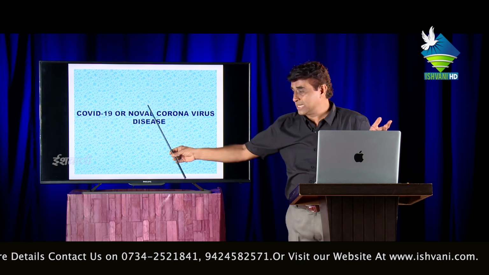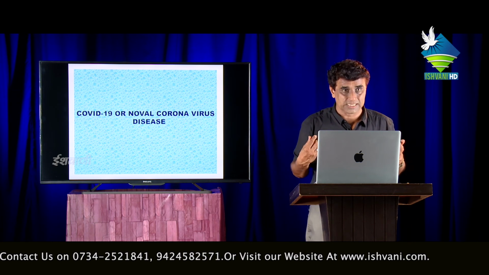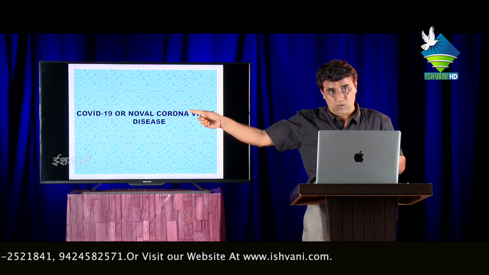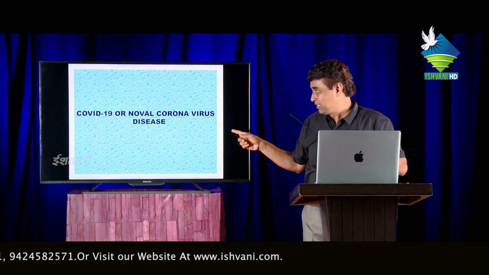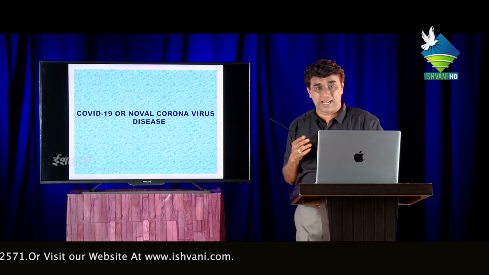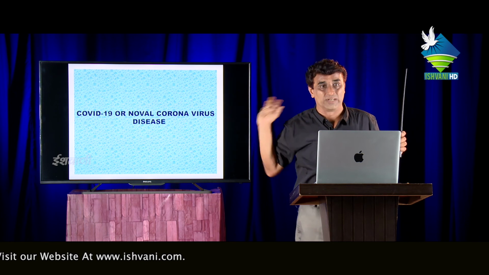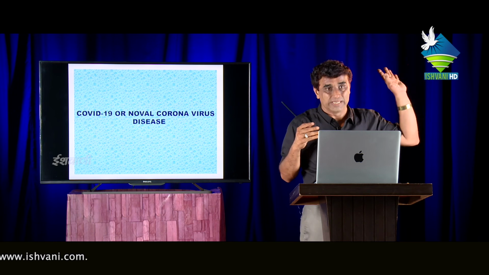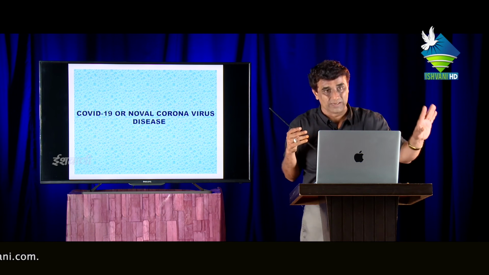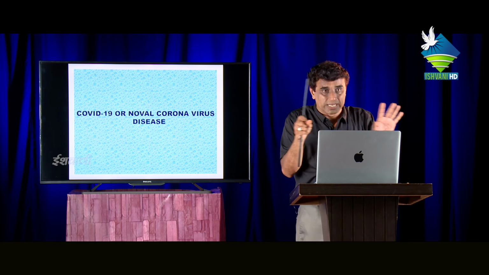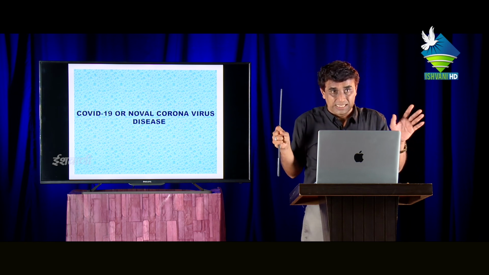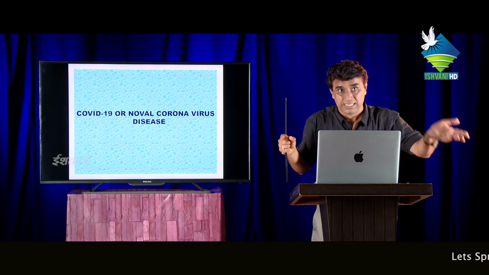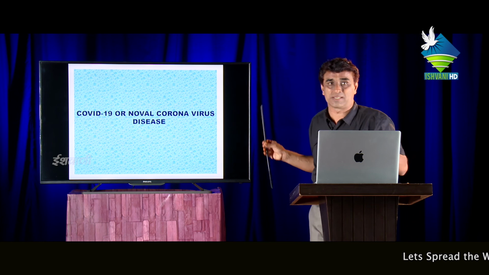Point number one: COVID-19 is the name given to that disease. It was first observed in 2019, that's why the name is given: Coronavirus disease 19. Novel coronavirus: there are coronavirus families present already, more than 12 to 13 coronaviruses existing all over the world. But this virus is a totally mutated form of the already present coronavirus. That's why the name novel coronavirus is given.